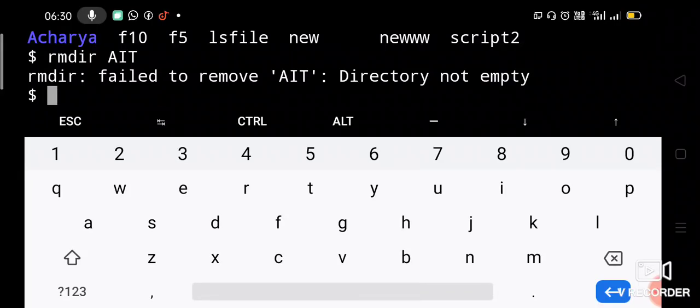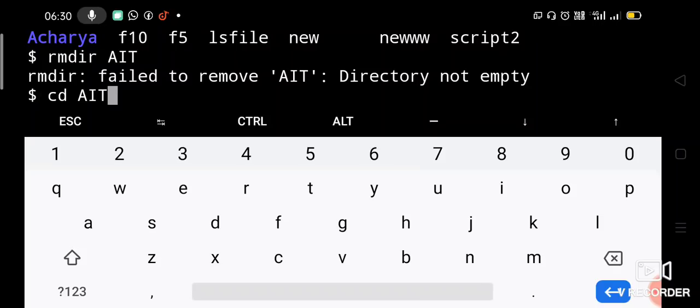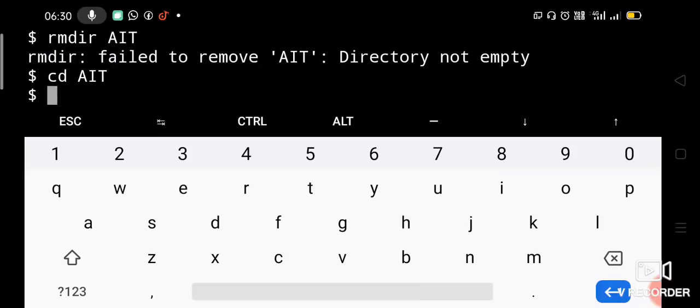Let us check what is there in the AIT directory. How to check? We have to get into that directory using the cd command. So let us say cd AIT, and then check what is there. Now we have entered into the AIT directory.